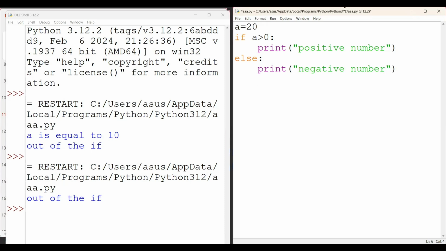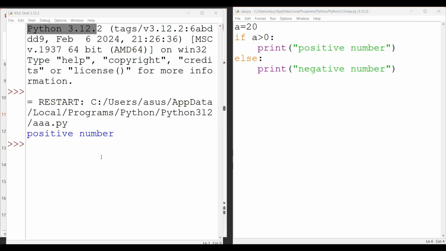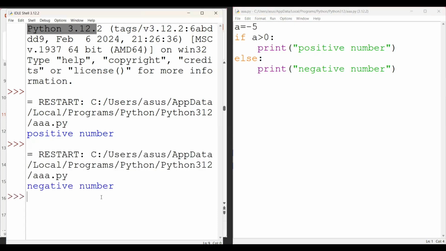When I run this program, my output is simply positive number. If I input some negative number, suppose -5, and run this program, it prints negative number.